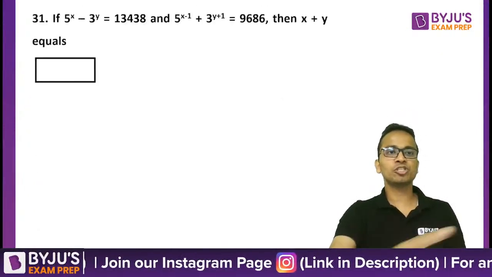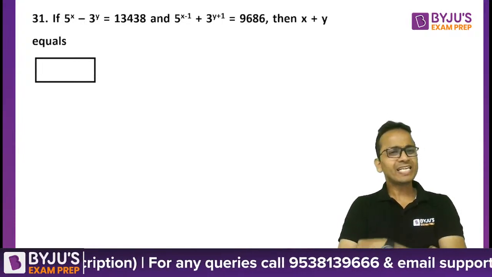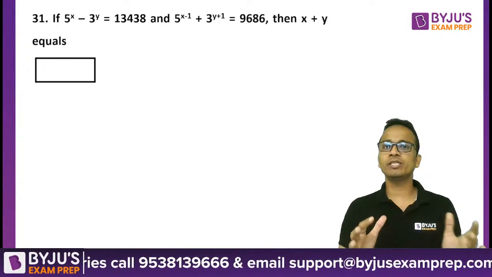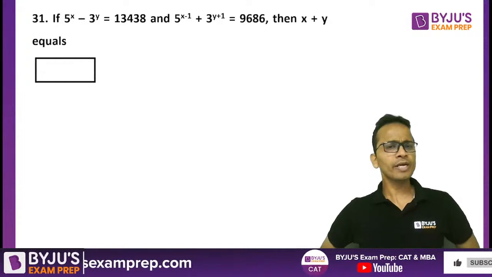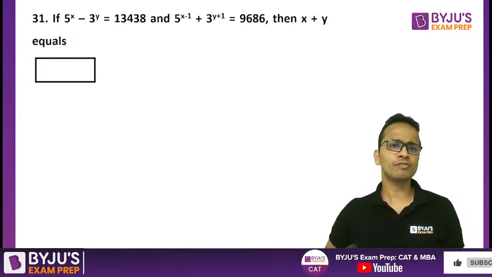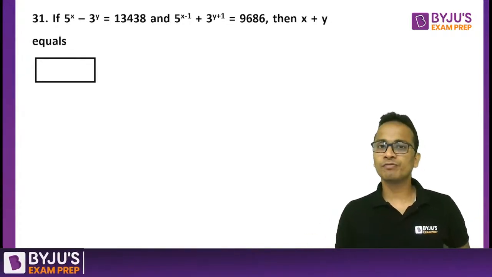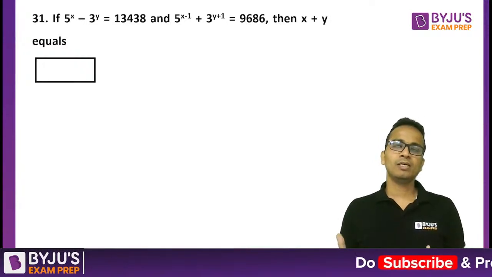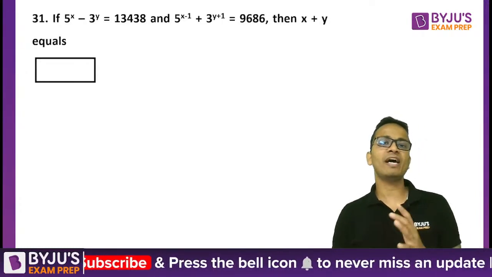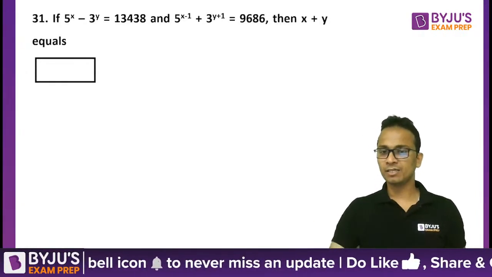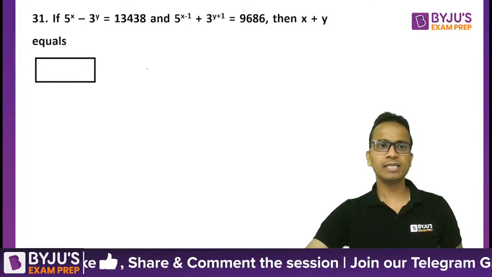Now let's move on to the next question, question number 31. Question number 31 is slightly tricky when it comes to solving this question using the most efficient approach. Here the left hand side of the expression has powers of 5 and powers of 3. Power of 5 is in terms of x, power of 3 is in terms of y. So we can assume 5 raised to the power x as another variable, 3 raised to the power y as some other variable. But I'll not assume 5 raised to the power x or 3 raised to the power y directly. Let us have a look at it.